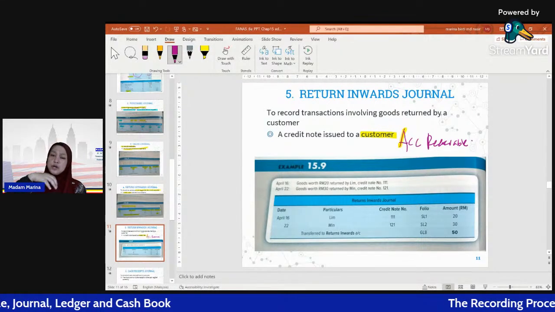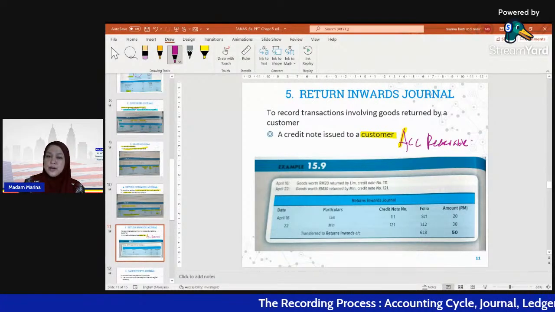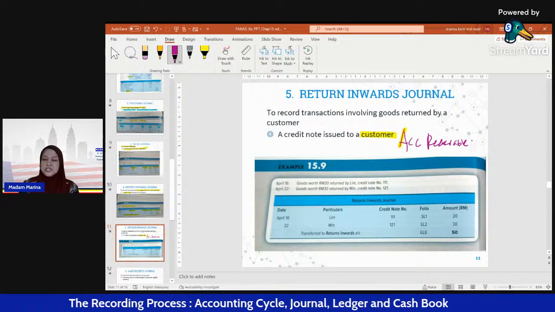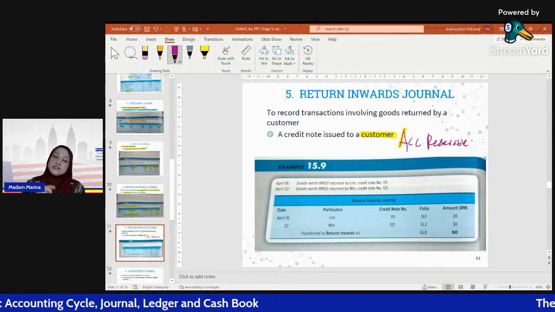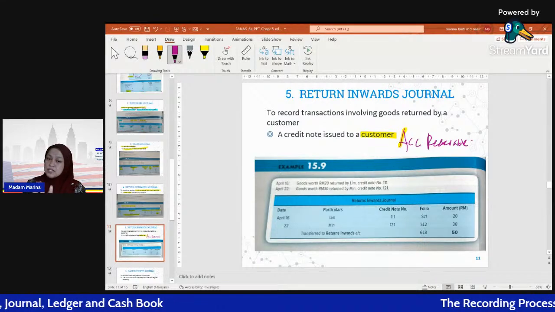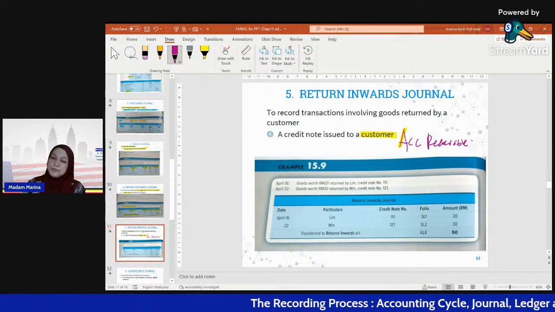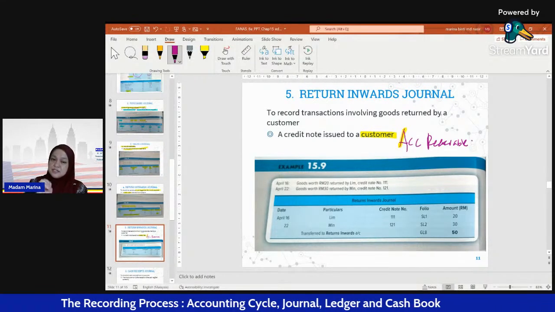So our customer returned the goods back to us. Why? Maybe for the same reasons: wrong specification, wrong brand, maybe damaged. The condition in the returns inward journal is the same as the returns outward journal: the previous sale also needs to be a credit transaction.